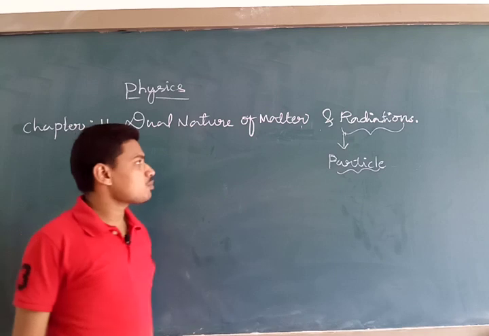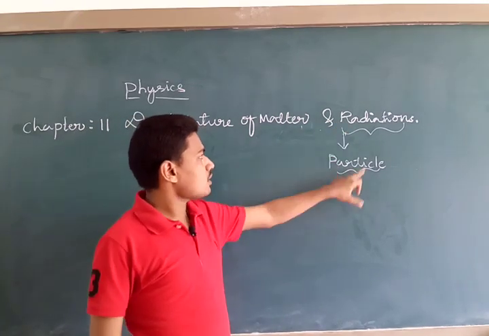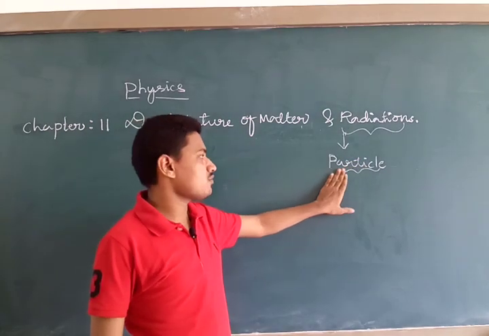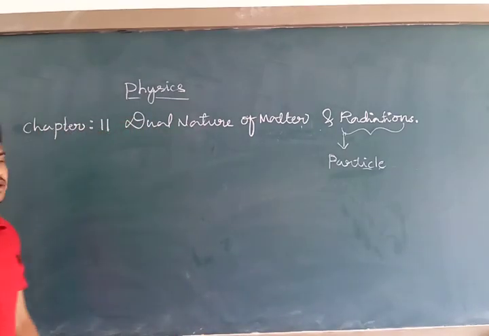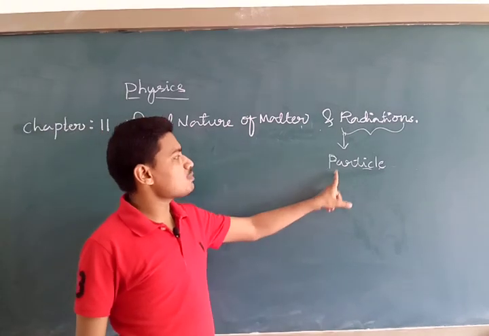In today's class we are going to study the particle nature of radiation and the theories which support it. For this we need to look into some concepts which prove this particle nature.